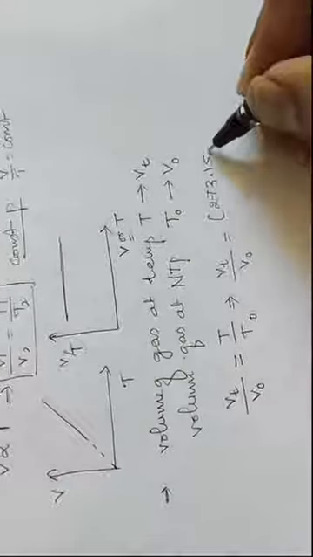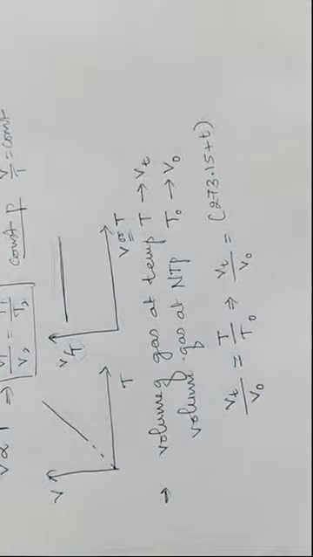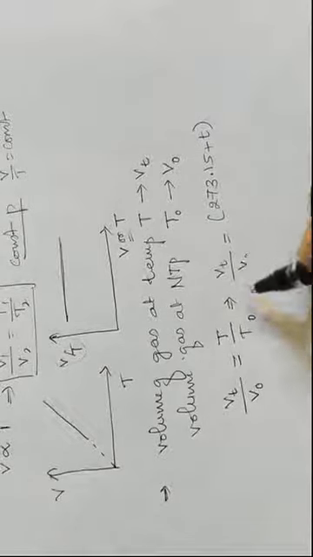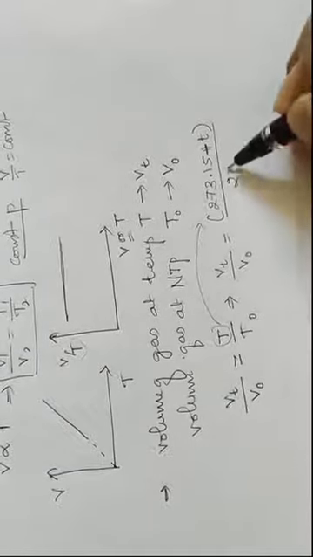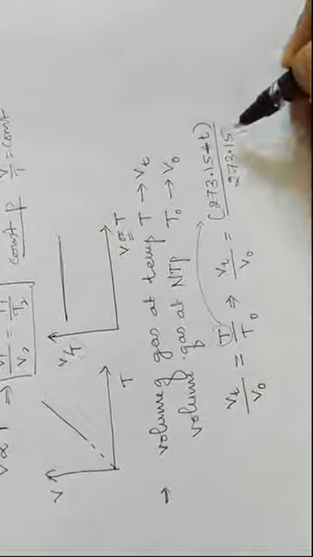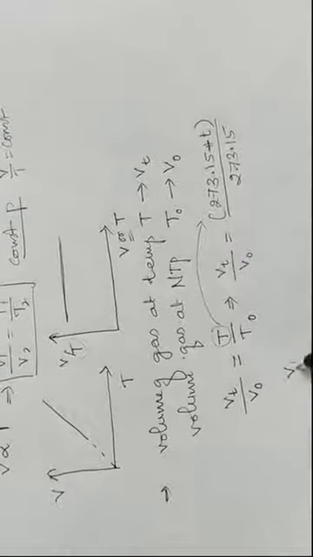273.15 plus something T, right? So now any temperature will be equal to what? Higher temperature, 273.15 plus some temperature T, divided by the temperature at zero, which is 273.15. So I will write this equation as Vt is equal to V naught times (1 plus T divided by 273.15). So now this T is what? The increase in the temperature.